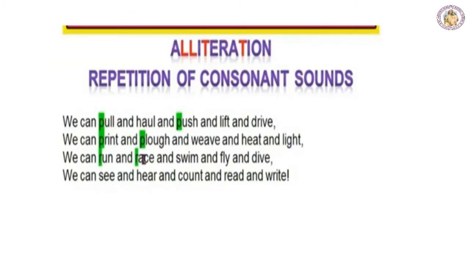The next figure of speech used here is alliteration. This figure of speech you have already learnt in the previous video sessions. Now alliteration means repetition of two or more consonant sounds. Now for example, look at this line. "We can print and plow and weave and heat and light." In this line, print and plow, both these words begin with the same letter P, that is the same consonant sound is repeated here. So that is why the figure of speech used here is alliteration.